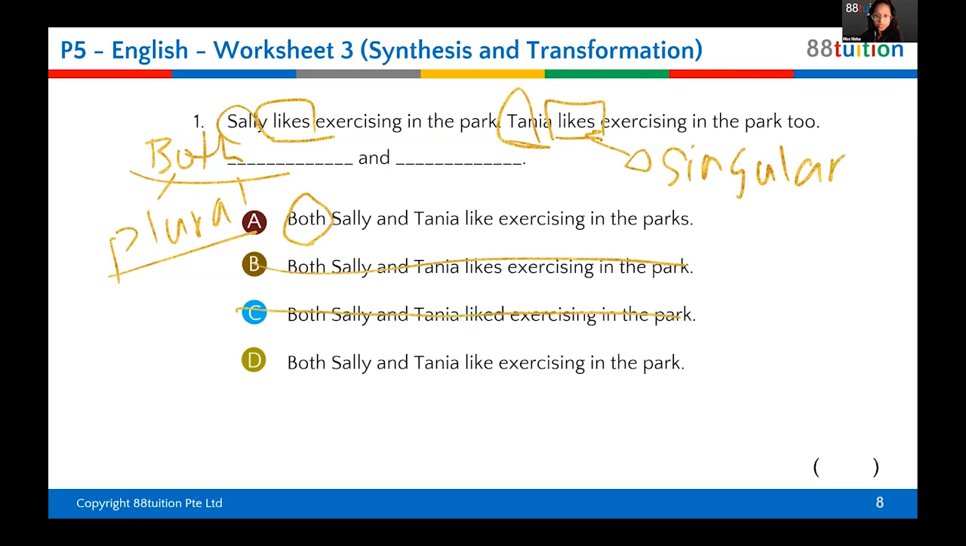Why are you changing the tense? You can't change the tense, okay? So it's either A or D because it's "like," right? So it's either A or D. It has to be "like." So you must take note. Whenever you use both, the verb must change. You cannot use likes, so it must be like. Now, what's the answer?